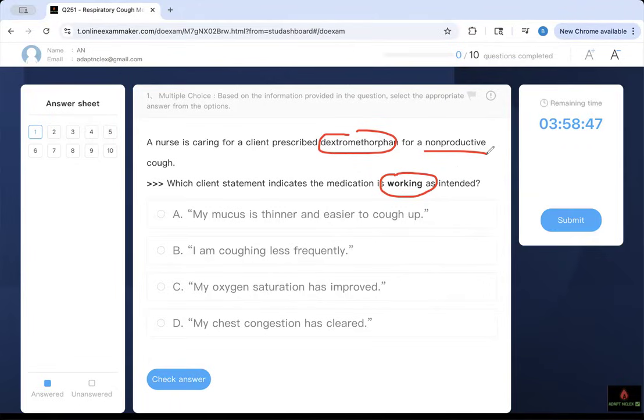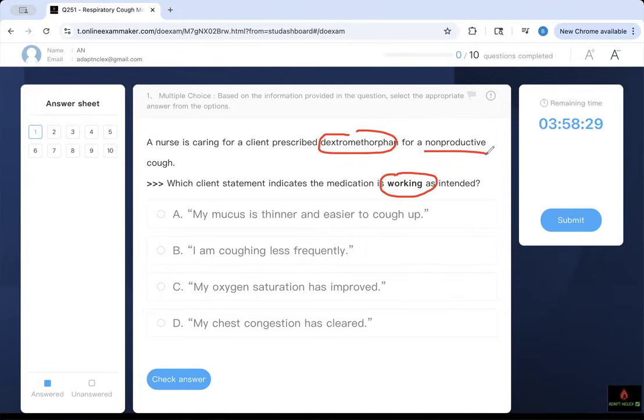Think about it. I've given you the buzzword. That's the one I'm going to use to answer the question. Working, number one; dextromethorphan, number two; and the non-productive cough. Everything is in the question. I know you picked an answer. Which one did you pick? This is the way it should be.